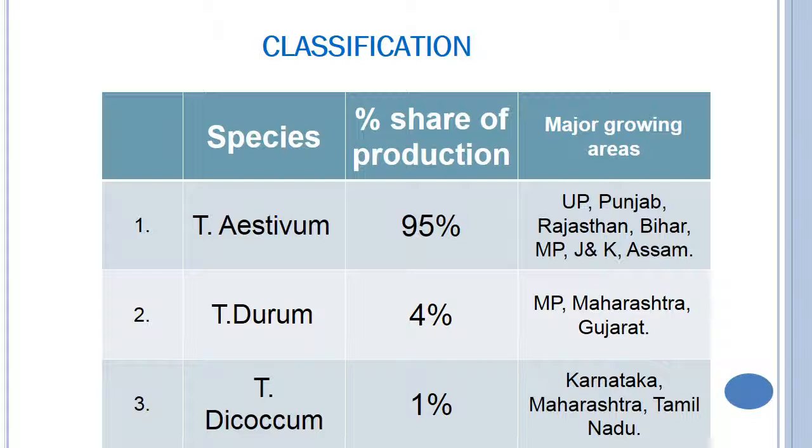Classification of wheat: Triticum aestivum, durum and dicoccum. The share of production of aestivum is 95%, grown mainly in India in the parts of UP, Punjab, Rajasthan, Bihar, Madhya Pradesh, Jammu and Kashmir and Assam. Triticum durum contributes 4% and is grown in Madhya Pradesh, Maharashtra and Gujarat. The third one is Triticum dicoccum, contributing 1%, grown in Karnataka, Maharashtra and Tamil Nadu.